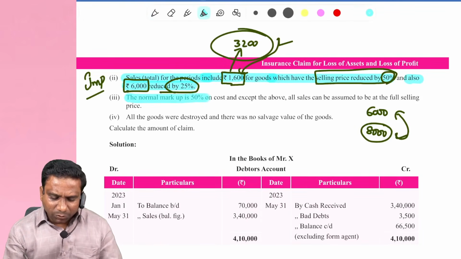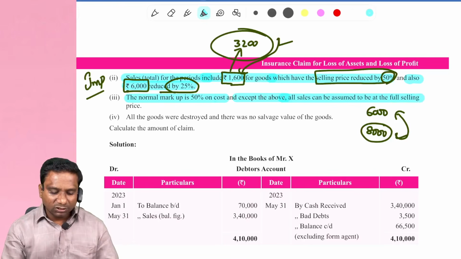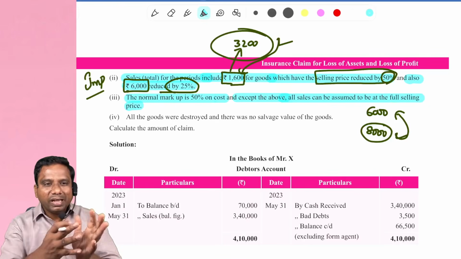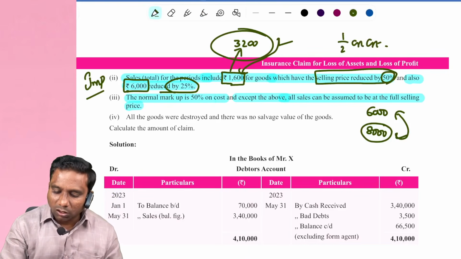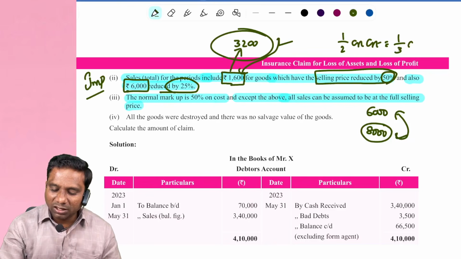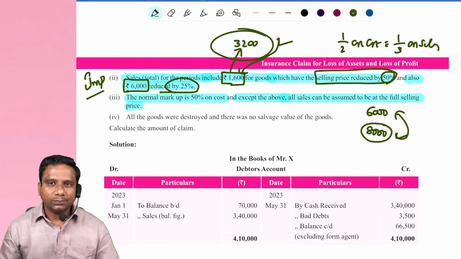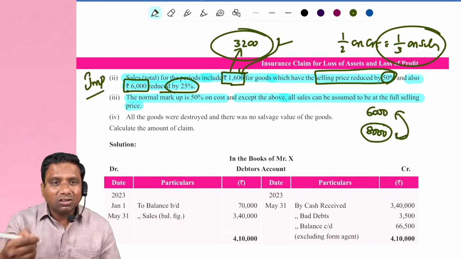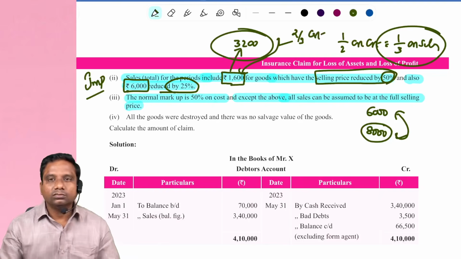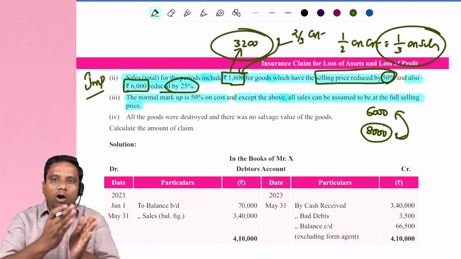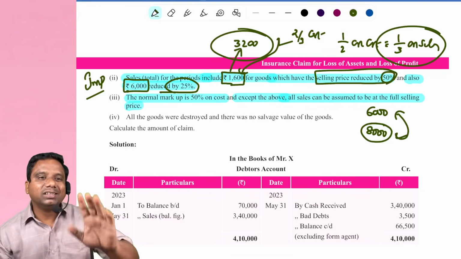The normal markup is 50% on cost, and except the above, all sales can be assumed to be at the full selling price, except the second point. Remaining all sales were made at this profit margin. 1 by 2 on cost is equal to 1 by 3 on sales. So 1 by 3 on sales is the profit. Then what is the cost? 2 by 3 is our cost. Out of total selling price, 1 by 3 will go for profit, then 2 by 3 is nothing but cost.